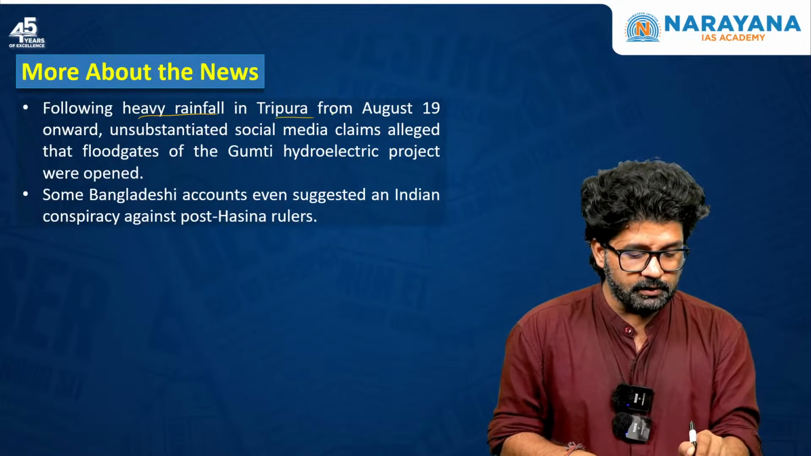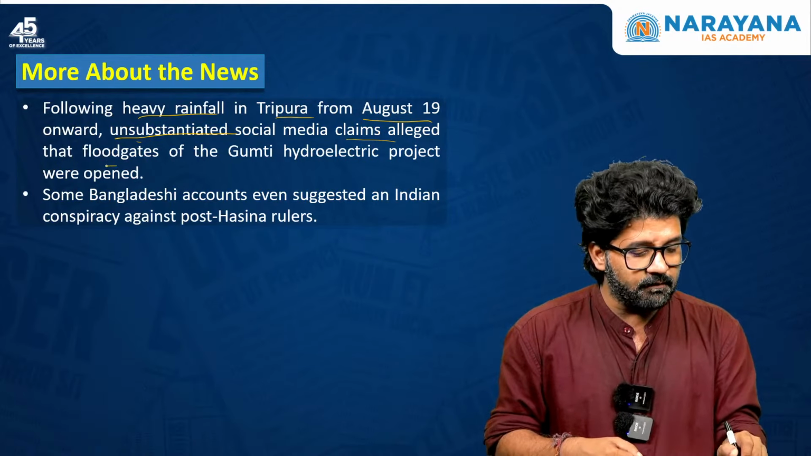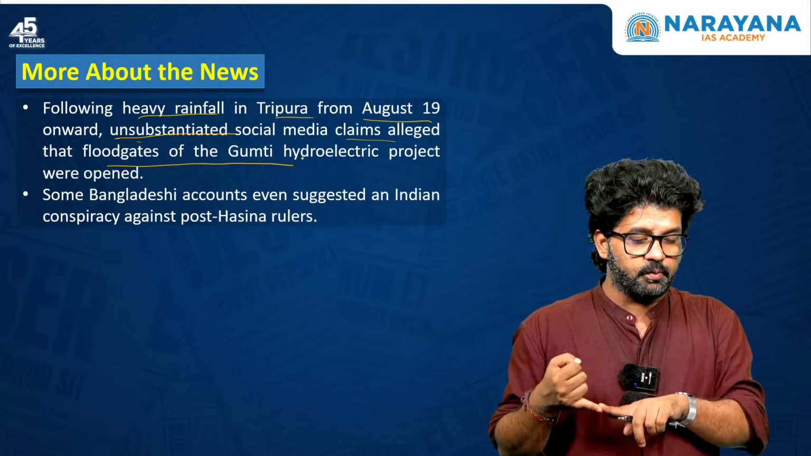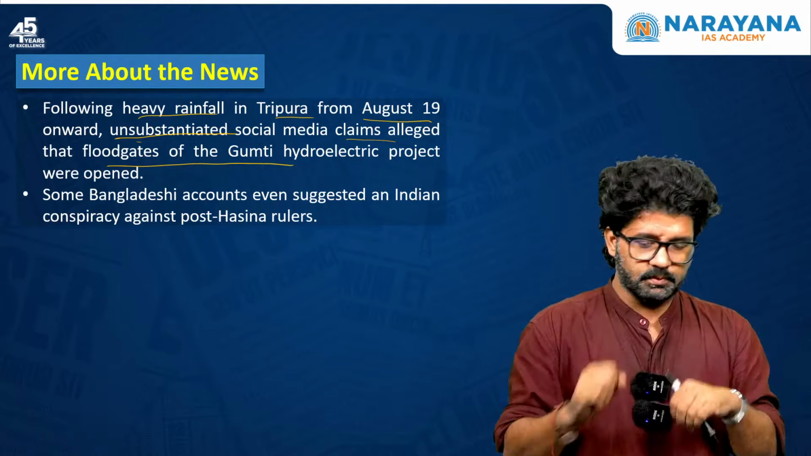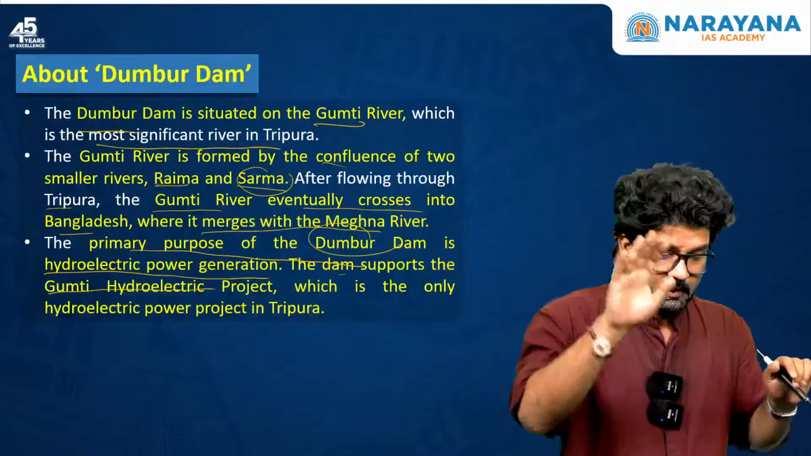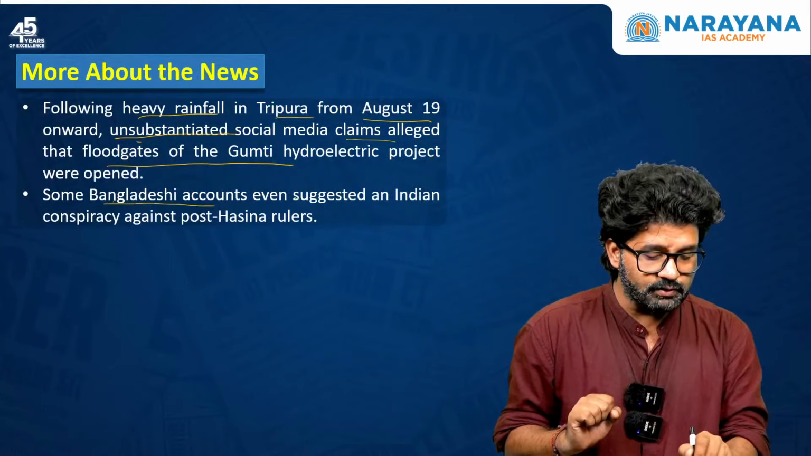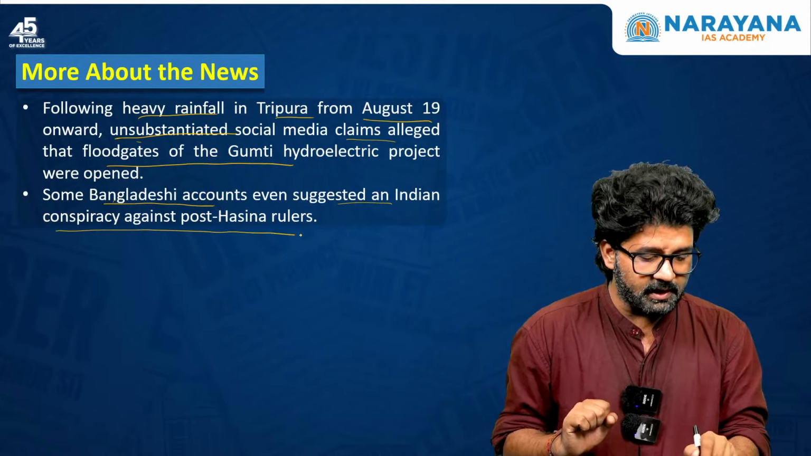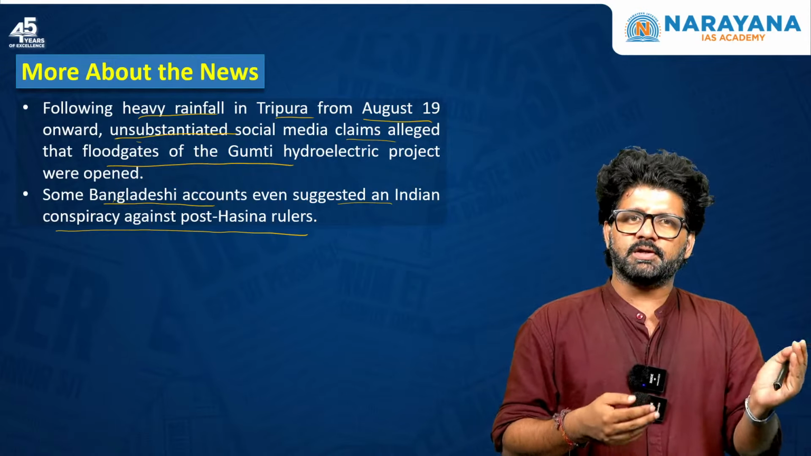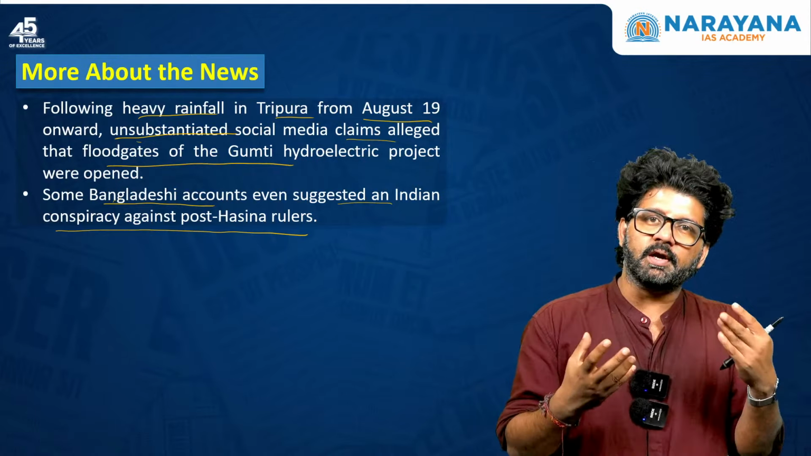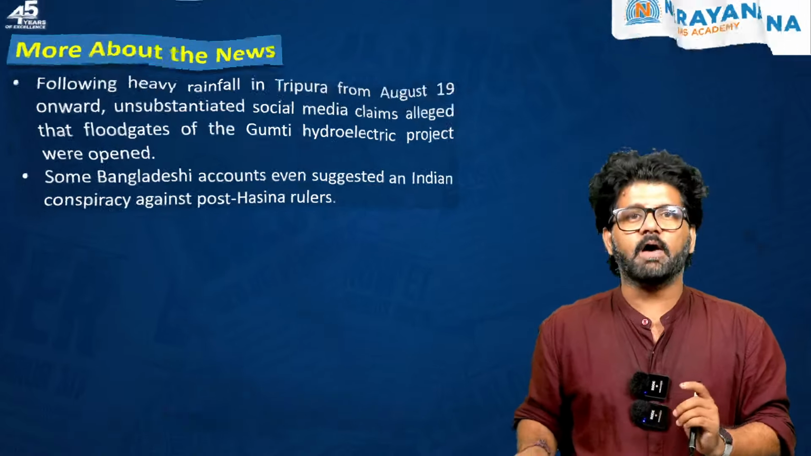Following heavy rainfall in Tripura from August 19 onwards, unsubstantiated social media claims alleged that floodgates of the Gumti hydroelectric project were opened. They can ask you, the Gumti hydroelectric project is located on which dam? So this particular dam you have to keep in mind, that is Dumba Dam. And you should be knowing about these terms. This is important. Some Bangladeshi accounts have even suggested an Indian conspiracy against post-Hasina rulers. So the current government in Bangladesh is not as pro-Indian as the Sheikh Hasina government was. So that's why maybe India is doing certain things, which we have outrightly rejected.